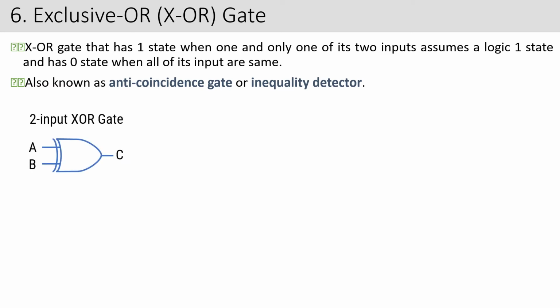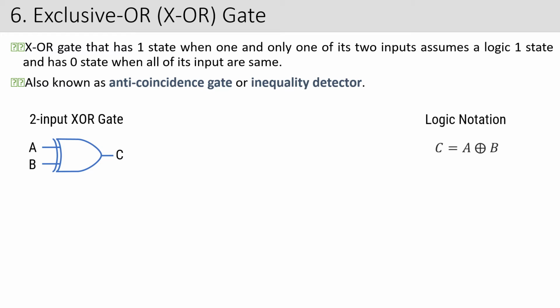Now this is the symbol of an XOR gate. Now you see here what is the difference between the OR gate and exclusive OR. In the OR gate you don't have this line here, right? So when I'm saying exclusive OR, to distinguish it from the OR gate, we have a symbol like this. We have a line like this, a curved line. Okay. So this is the exclusive OR gate.